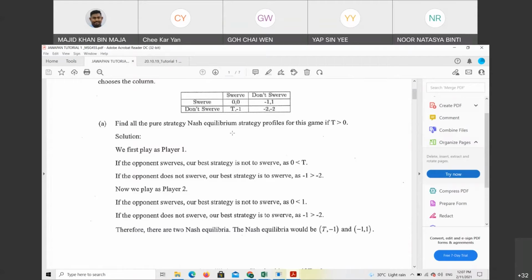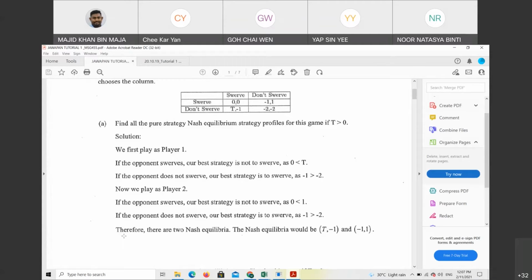Now we play as player 2. If the opponent chooses to swerve, our best strategy is not swerve because 0 is less than 1. So definitely we will choose the higher payoff, which is do not swerve.